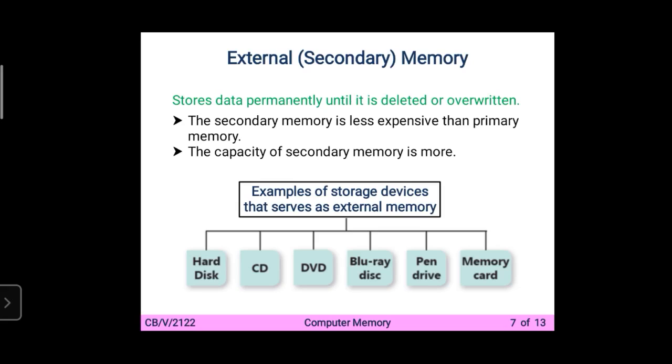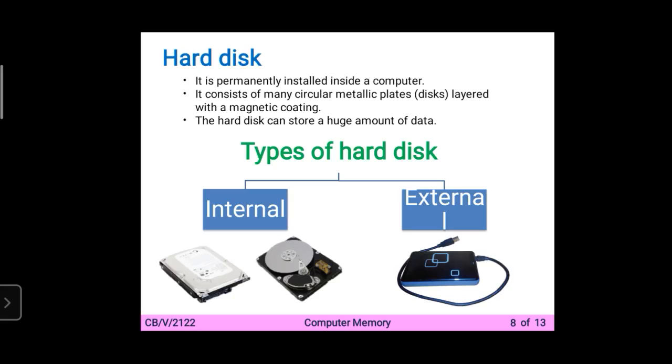Now examples of storage devices that serve as external memory: first hard disk, second CD, third DVD, fourth Blu-ray disc, fifth pen drive, and sixth the memory card. Now we are going to learn one by one. First we are going to learn about the hard disk. What is the hard disk? One thing, hard disk is of two types, that is inside a computer system and also available outside of the computer system. So it's internal or external.